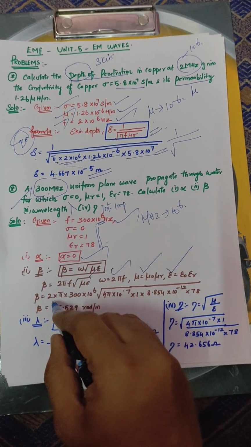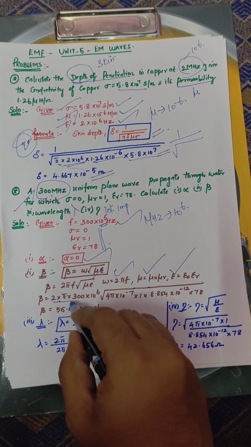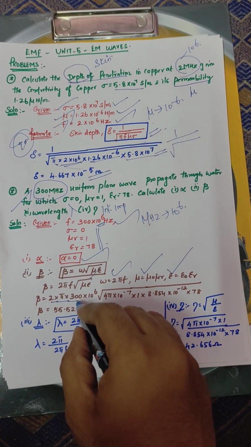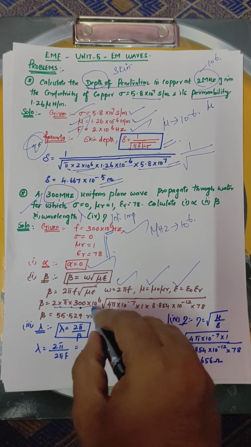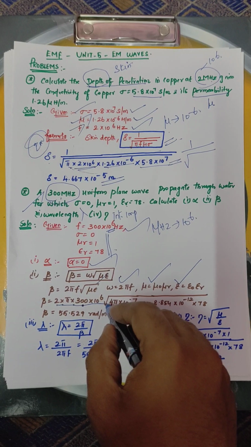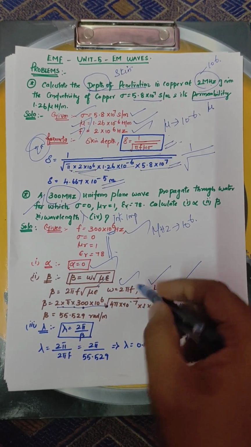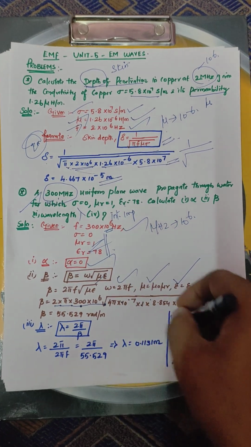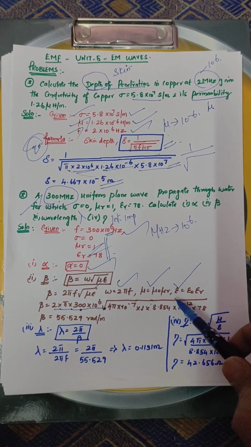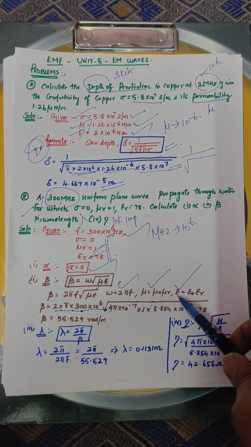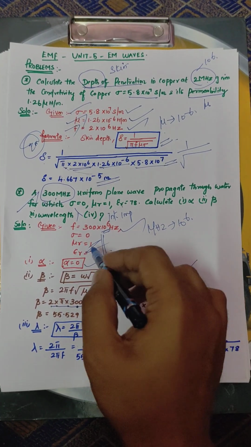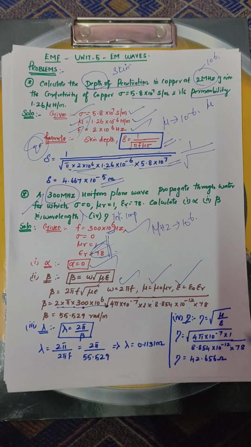Therefore, beta is equal to 2 into pi into f. F is nothing but 300 into 10 power 6 into mu value, that is mu naught into mu r, 4 pi into 10 power minus 7 into mu r. What is mu r? 1. Then epsilon naught into epsilon r. Epsilon naught is nothing but 8.854 into 10 power minus 12, into epsilon r. Epsilon r value is 78.